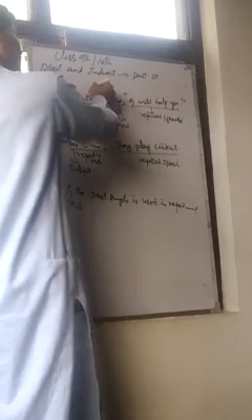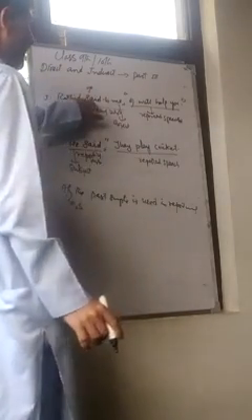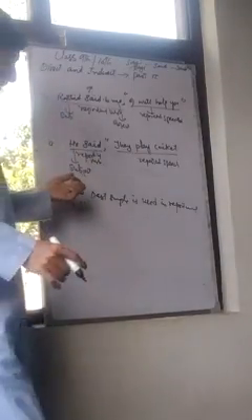Said is given here; it is the past of say or says, which is present simple, and can be changed to past said. Past participle is also said. It is the first rule.